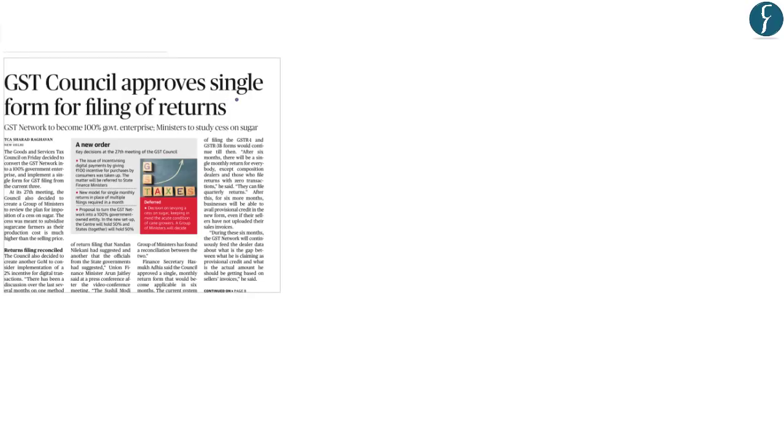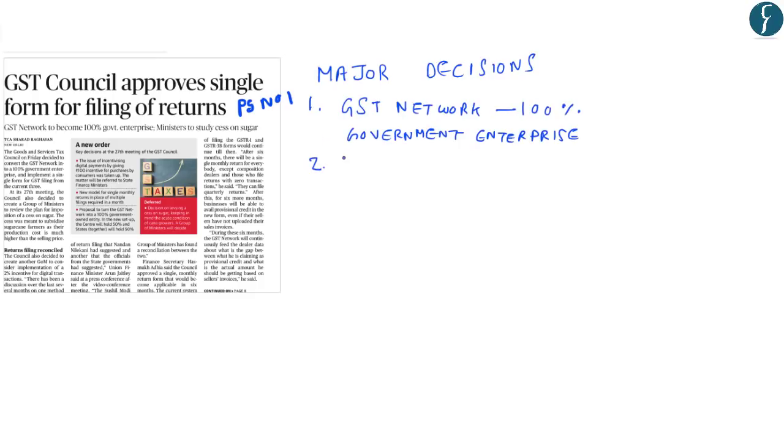There is a news article on page number 1 which reads, GST Council approves single form for filing of returns. Recently, the 27th GST Council meeting was held and two major decisions were taken. We'll look at the importance of these decisions. The first decision was to convert the GST network into a 100% government enterprise. And the second decision was to implement a single form for GST filing.